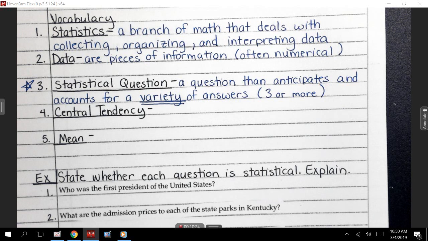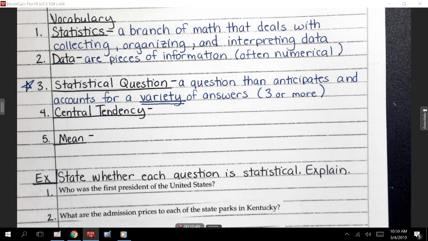Questions about statistical questions. What if I ask every student in here, do you like Michael Jackson's music? Would that be a statistical question? Javon? Yes, because you get an answer. Well, no, because you get only 2 answers. It's a yes or no question. Correct. No, because I'm only going to get 2 answers. It's either yes or no, so we would say no.